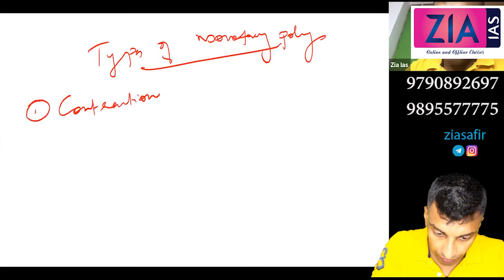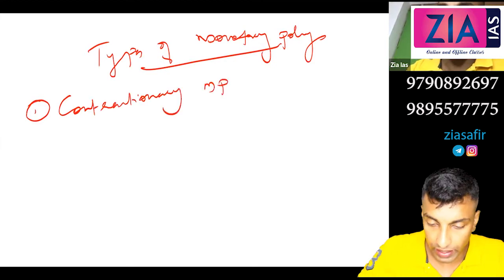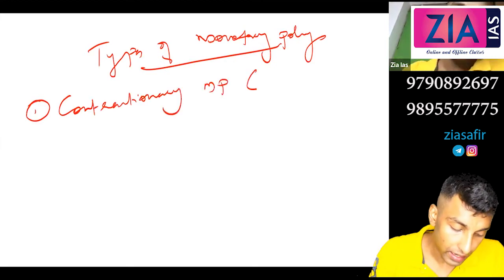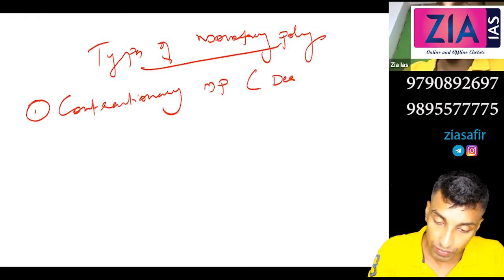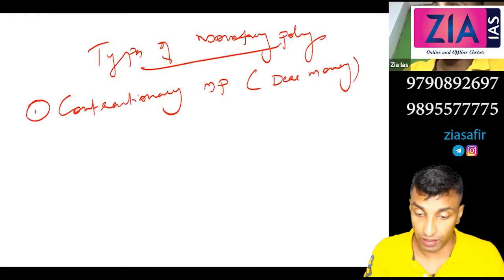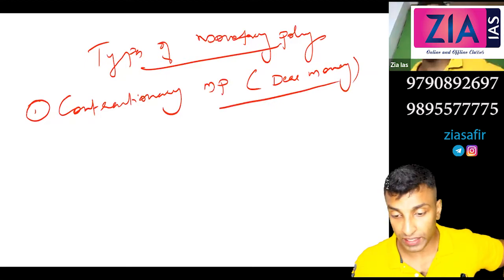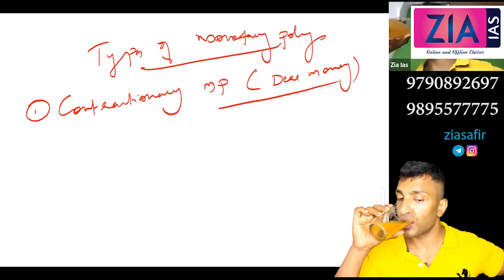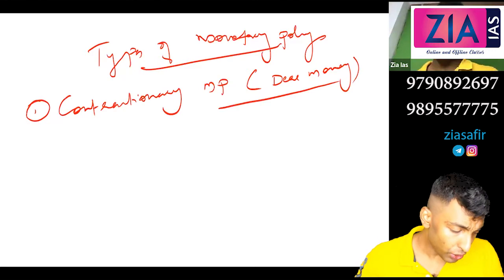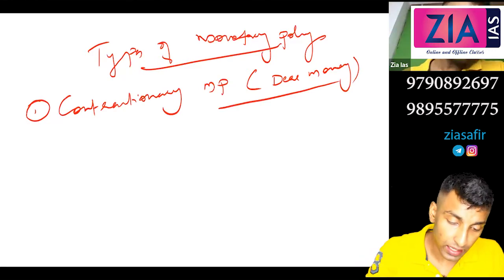Contractionary monetary policy. You write it completely. In brackets you can write dear money policy. Money becomes dearer here, money becomes more expensive here. Write one line under that.